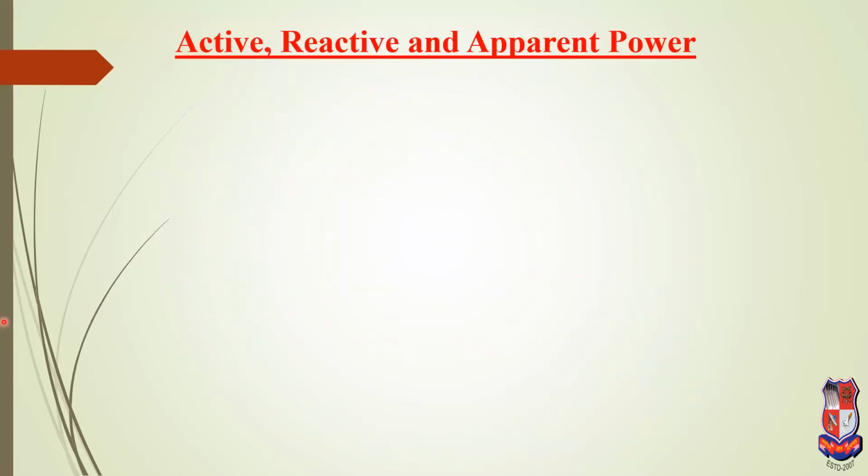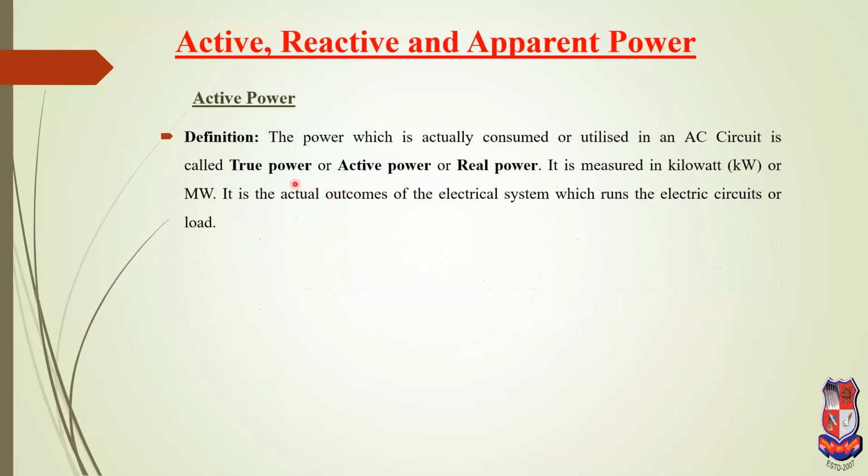We now discuss the active, reactive, and apparent power, the most important topic. Active power: the power which is actually consumed or utilized in an AC circuit is called the true power.